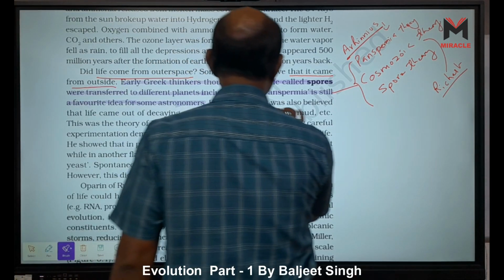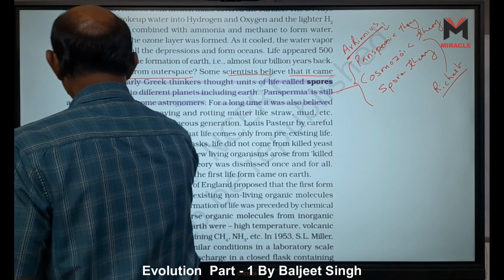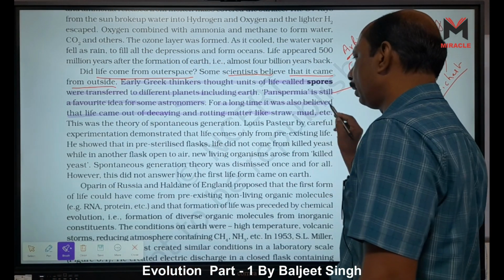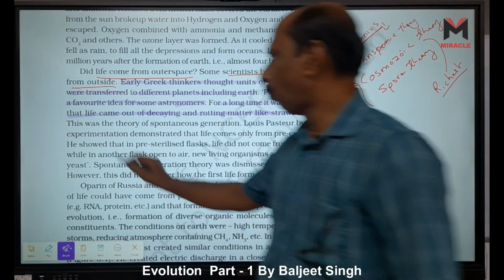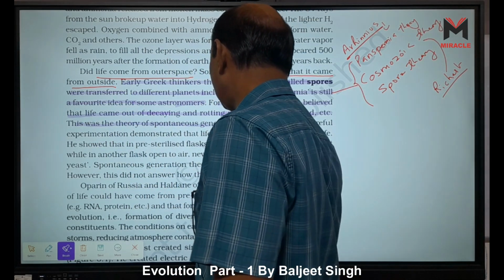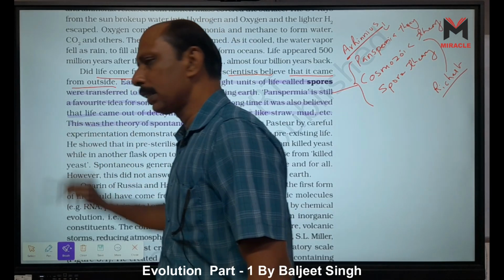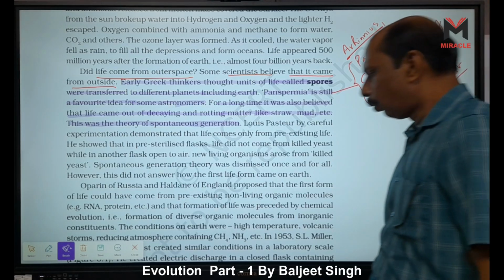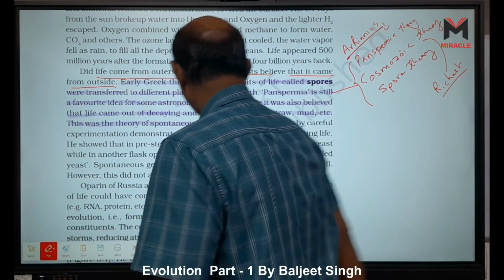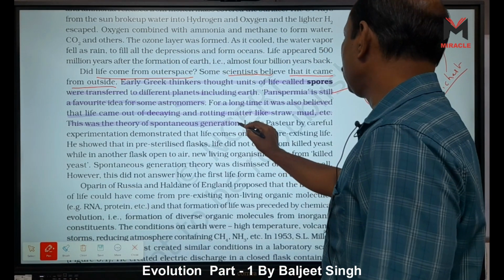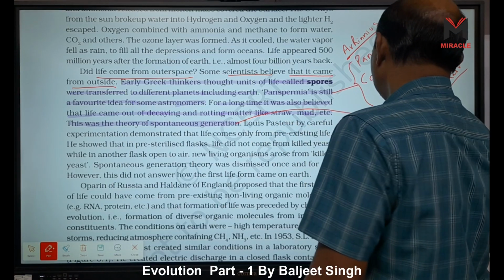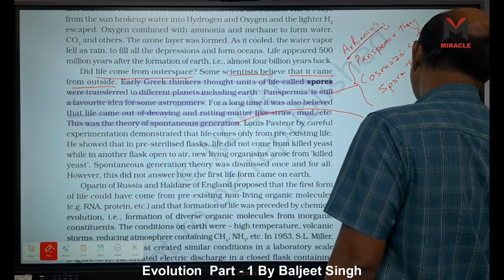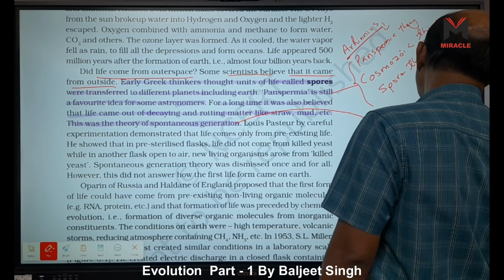For a long time, it was also believed that life came out of decaying and rotting matter like straw, mud, etc. This was the theory of spontaneous generation, or we can say abiogenesis also, right? So who proposed this theory? Once more a question is coming. This spontaneous generation theory, it is proposed by whom?